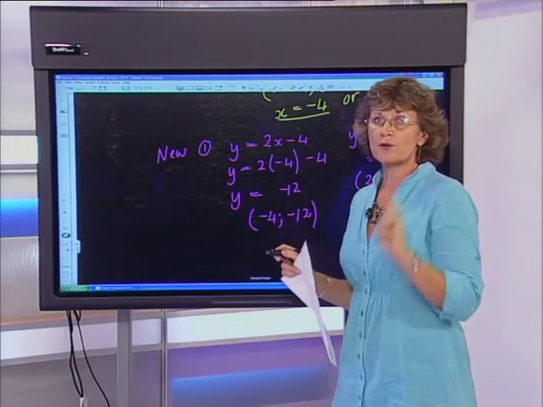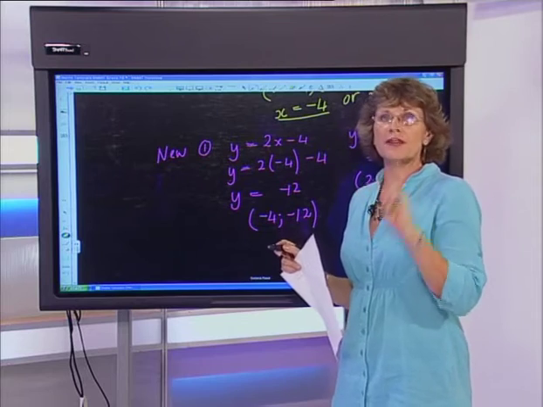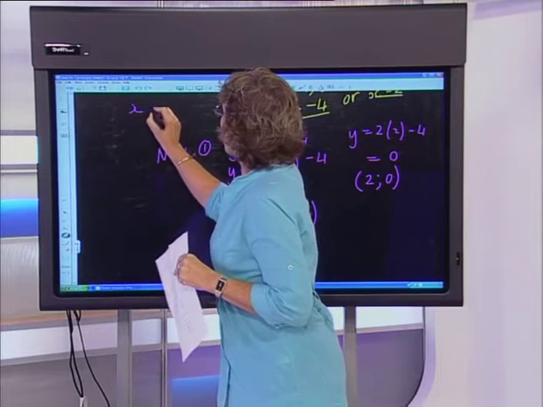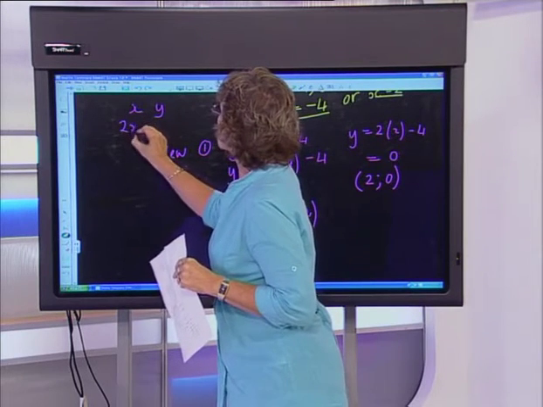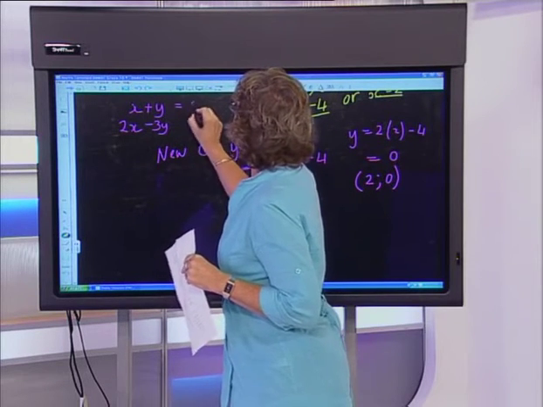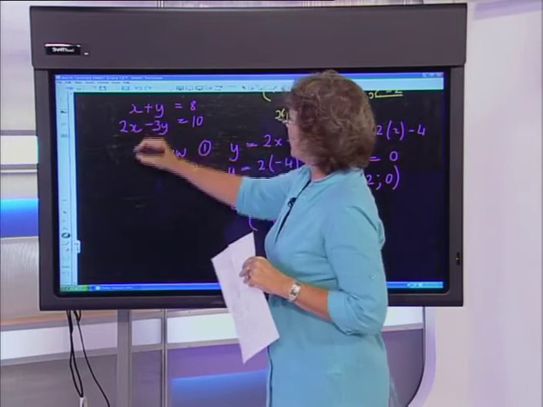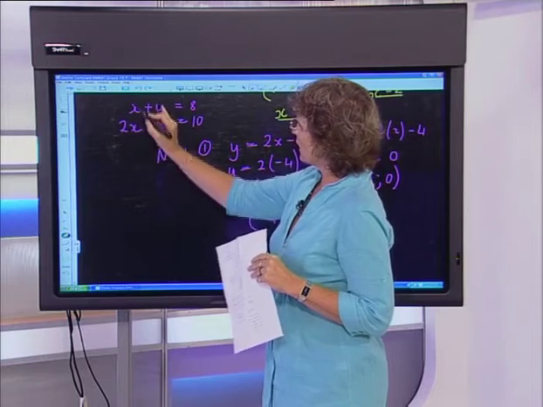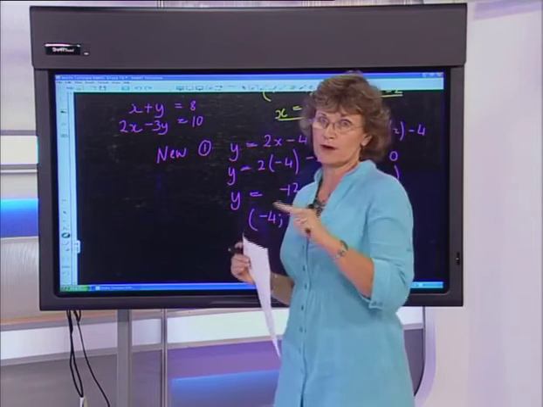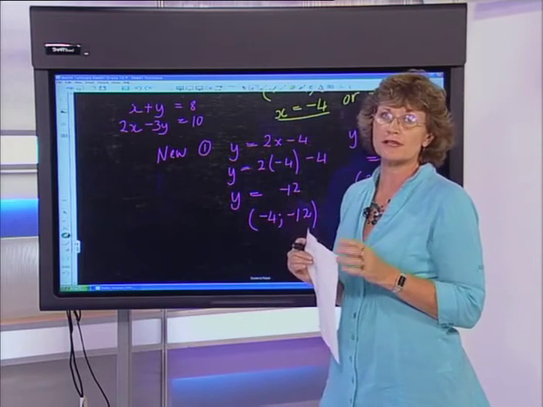And Nelly wants to know, would it be wrong to solve the equation using the elimination method? Okay, very good question. In grade 10, when both of your equations are linear, then you can use the elimination method, because then you would have x and y, and let's say a 2x and a 3y, with a plus and a minus, and some other numbers on this side. I'm just making them up. But when they've both got the same power, then you can eliminate. You cannot use the elimination method if one of them is linear and one of them is quadratic. Then you have to use the substitution method.